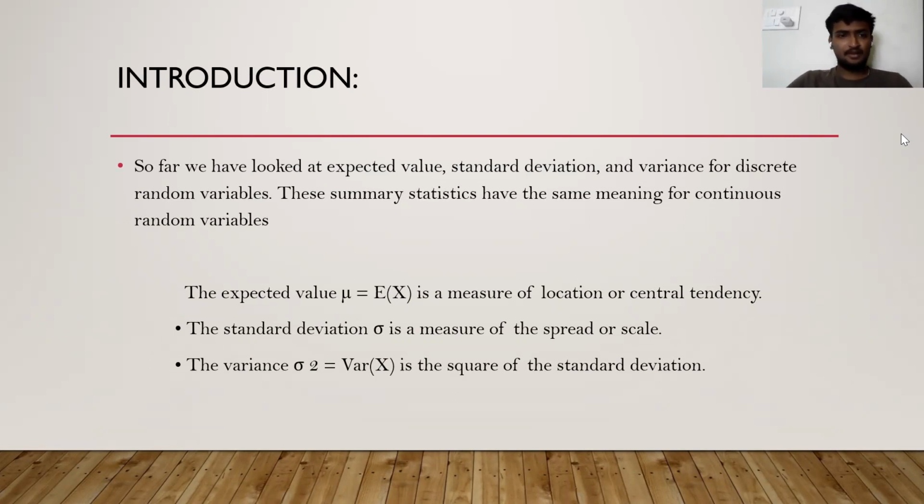Introduction for random variables. We have discussed continuous random variables. So far we have looked at expected value, standard deviation, and variance for discrete random variables. Their summary statistics have the same meanings for continuous random variables. The expected value mu is equal to E of x, a measure of location or central tendency. The standard deviation sigma is a measure of the spread or scale. The variance sigma squared is equal to variance of x, the square of the standard deviation.